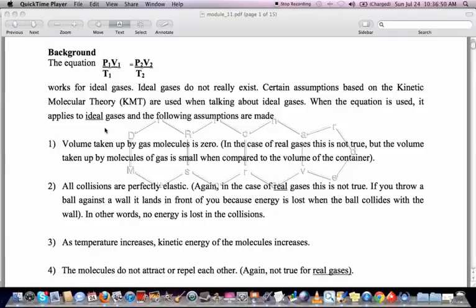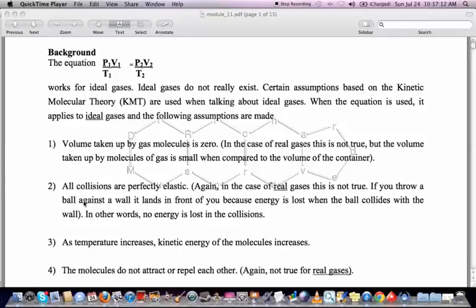Well, let's look at some of the assumptions we make for ideal gases. The first one is that the volume taken up by gas molecules is zero. Well, this isn't true, but it's near enough to being true, because we know that molecules are not very large, and they will be small. The volume will be small compared to the size of the container.